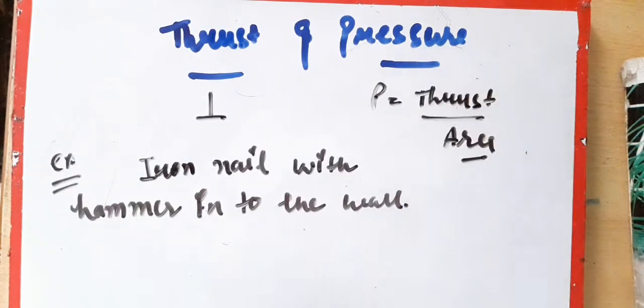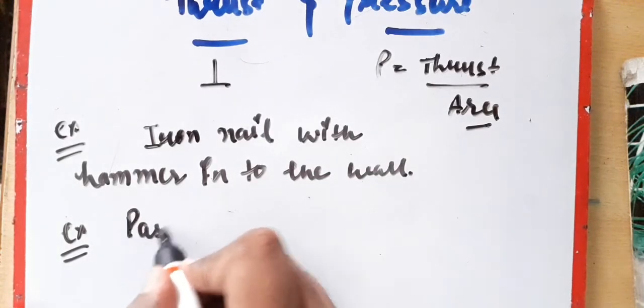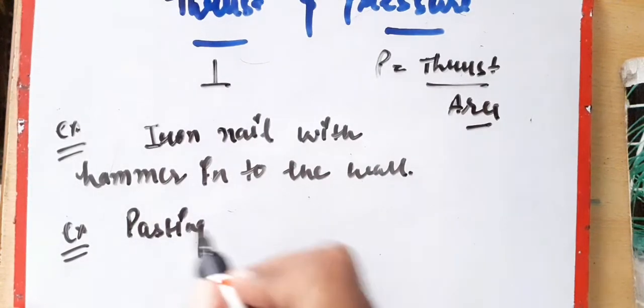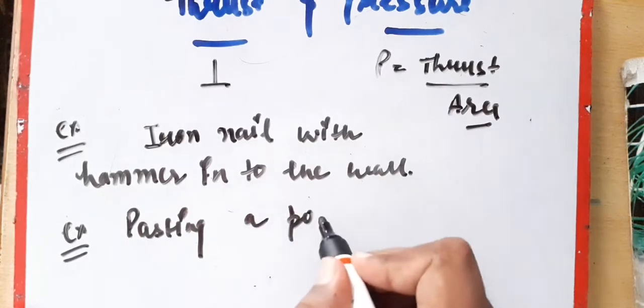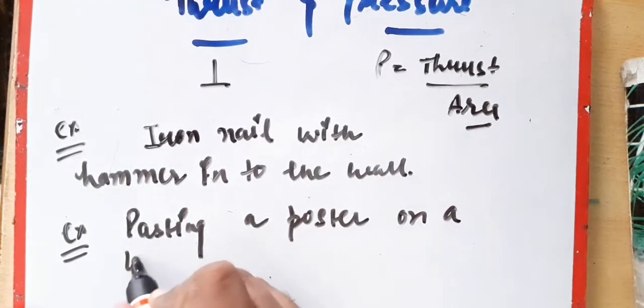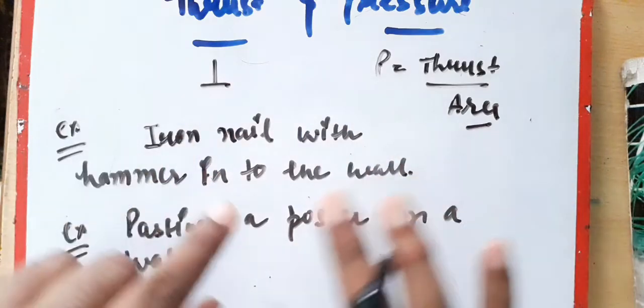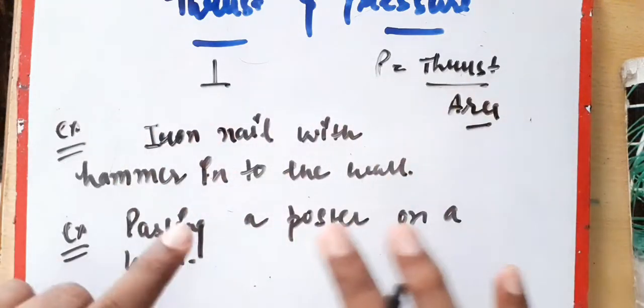And what is pressure? Let us take an example. Like we are pasting a poster on a wall. While pasting a poster on a wall, we apply pressure on every surface, right? On each and every part of the surface.